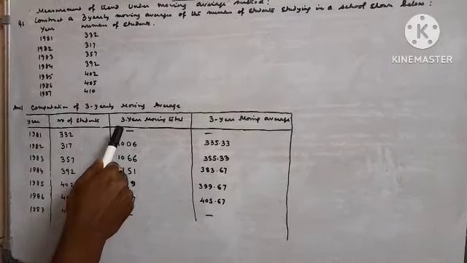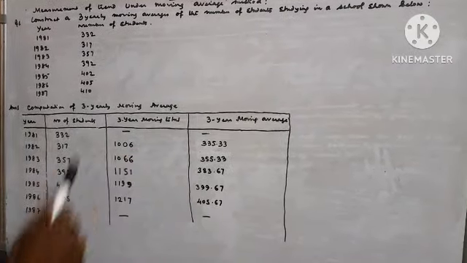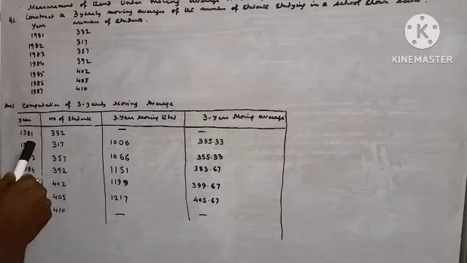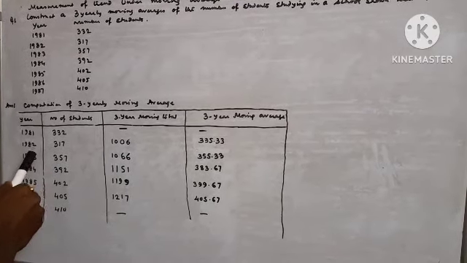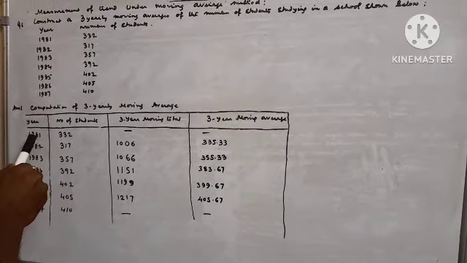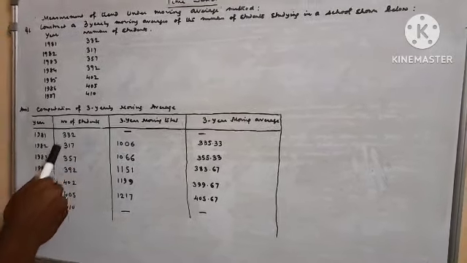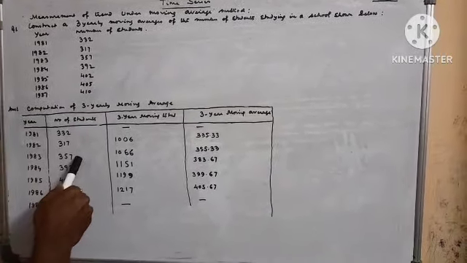Now, we have to find out the 3 year moving total. While finding the 3 year moving total, we have to consider the first 3 years, that is 1981 data, 1982 data, 1983 data. So, 332 plus 317 plus 357.